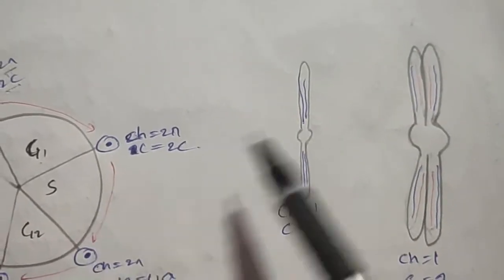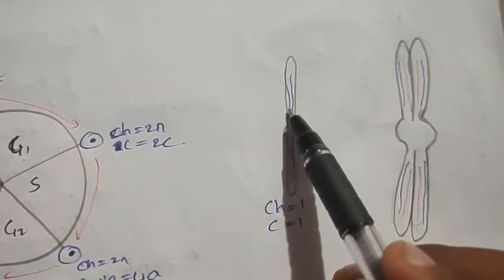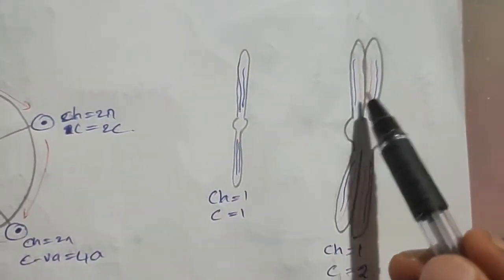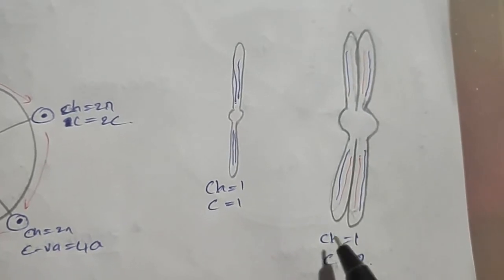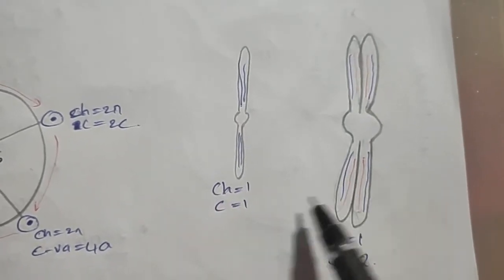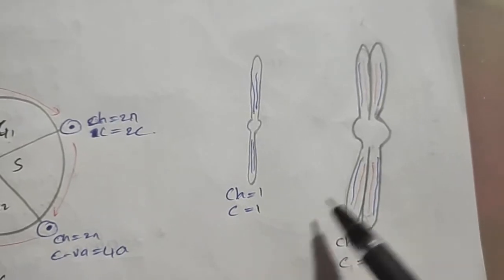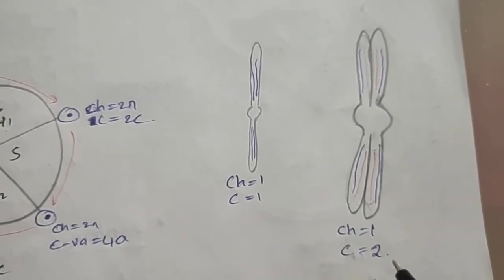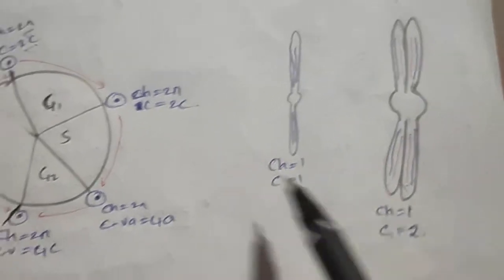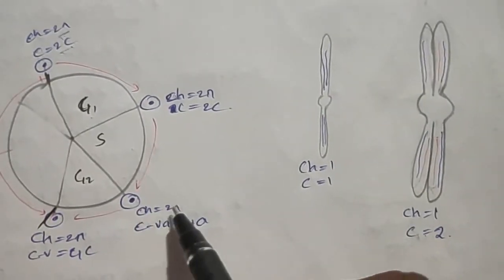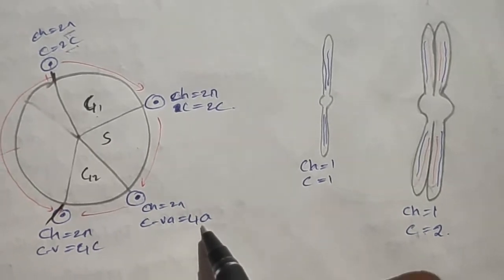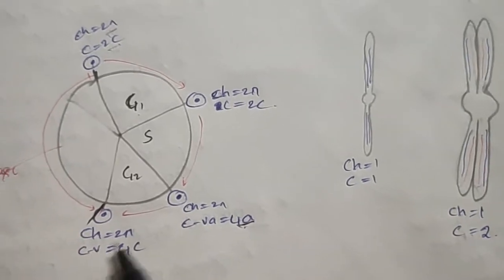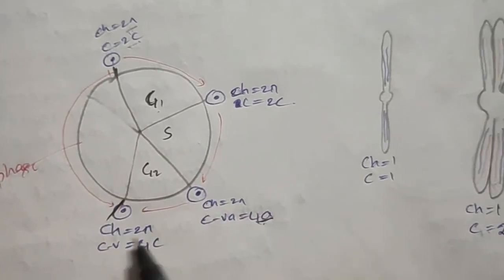And in S phase, the chromosome remains the same, but the DNA undergoes replication and leads to this type of structure. Here the DNA replication takes place. So the chromosome structure remains the same, but the C value increases. The chromosome number is 1, but the C value will become double. So after S phase the chromosome will be diploid, but the C value becomes double and goes to 4C, and it will continue in this way towards the cycle.